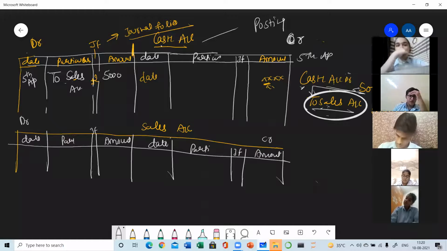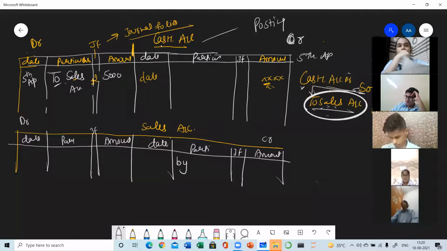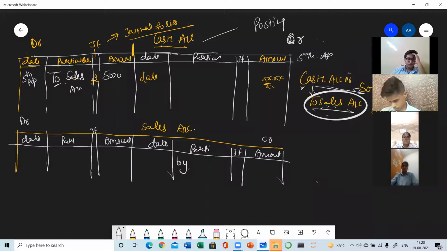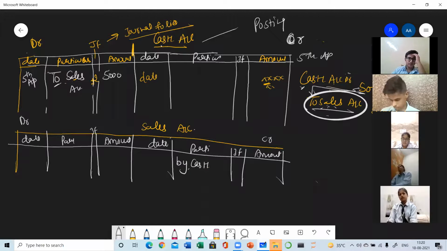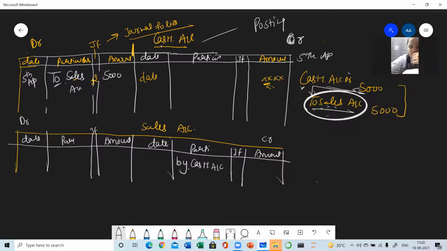So this account will be transferred to sales only. Clear? Now sales is credit, so it will be recorded on the credit side. Make sure whenever you are writing any account on the debit side, the word "to" is written, and when we are writing on the credit side, we must write "by". So what is the opposite account of sales? Cash. So we need to write here "by cash account", and the amount is whatever amount is written in front of sales. So that amount is 5,000.